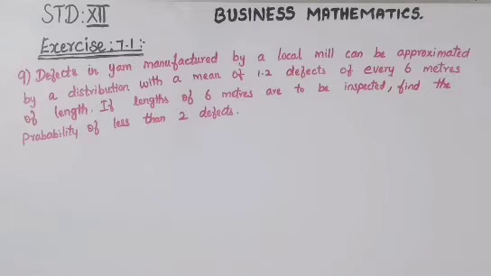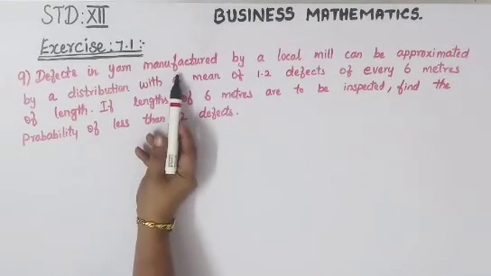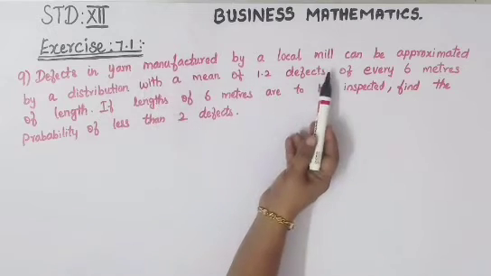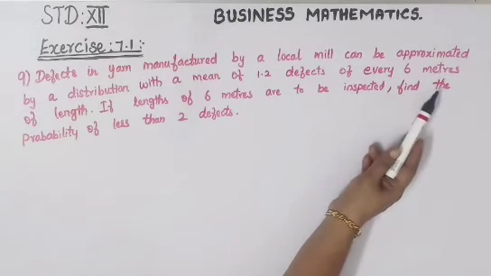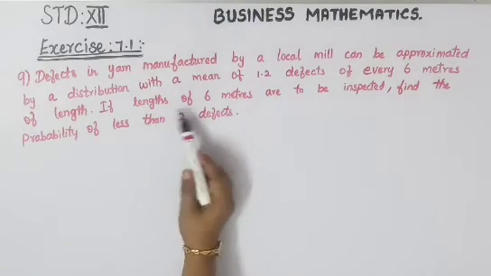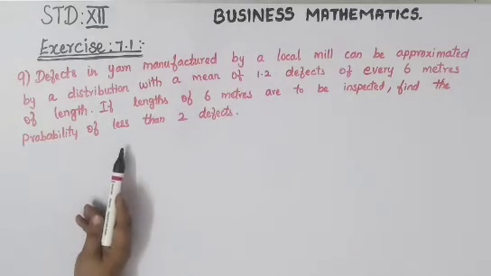9th question: defects in yarn manufactured by a local mill can be approximated by a distribution with a mean of 1.2 defects for every 6 meters of length. If lengths of 6 meters are to be inspected, find the probability of less than 2 defects. Okay, so they have given you the mean straight away, mean of 1.2. Yarn manufacturing is a ball which is made with a thread, and in a mill they are doing it. So the mean is here 1.2 and they are calculating for every 6 meters of length. The length is also given, for us it is 6 meters for the inspection. Find the probability of less than 2 defects.